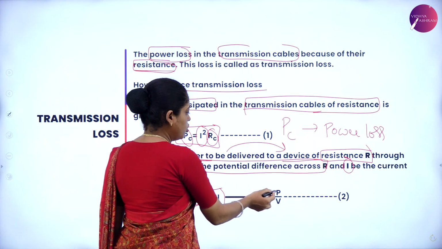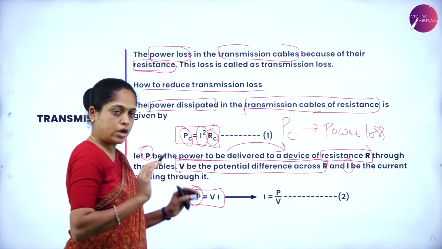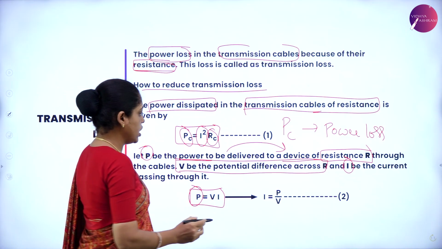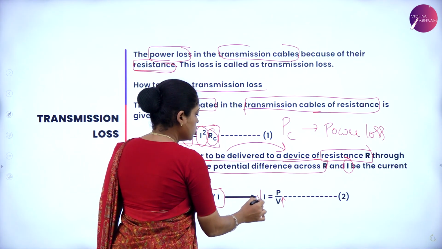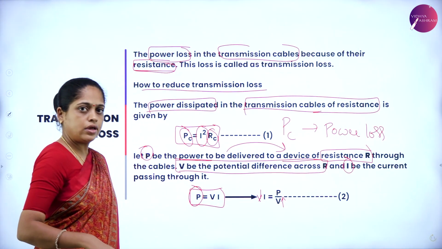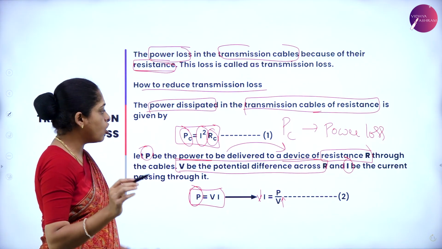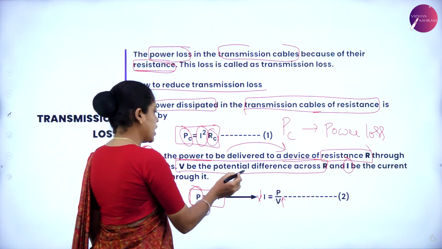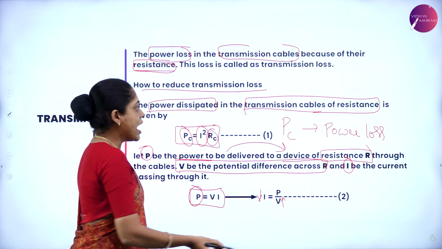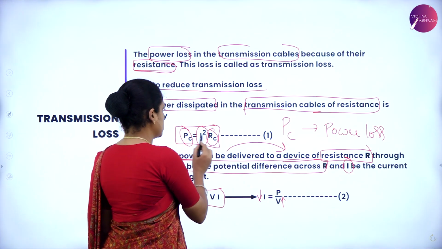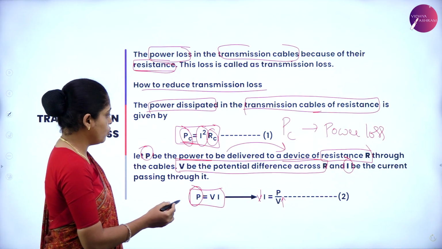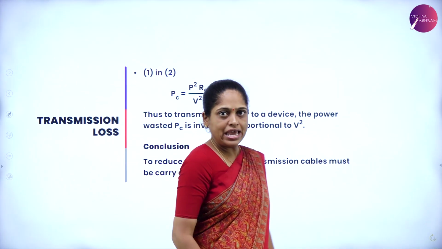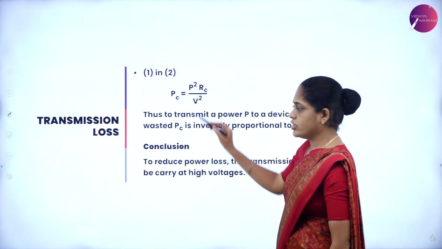So I is equal to P by V. If you keep the power constant and vary the voltage, the current also varies. As you increase the voltage across the device, the current decreases. As the current decreases, power loss decreases. So substitute this, equation 2, in equation 1.